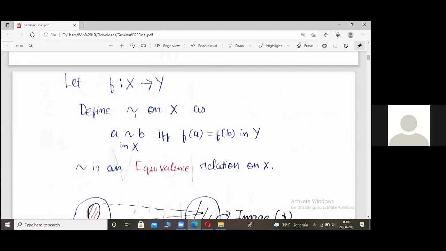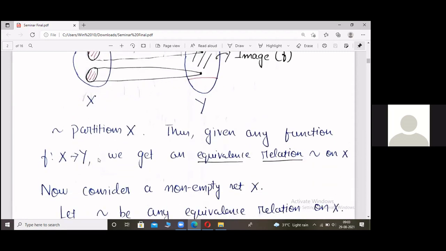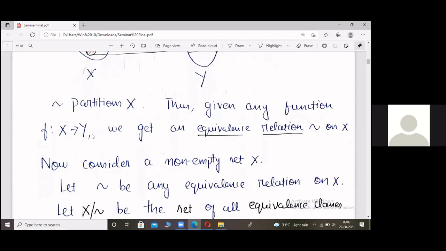Using this function, we can define an equivalence relation on X. How do we define the relation? We say two points A and B are related if and only if they have the same image in Y. Now it is easy to verify that this tilde is an equivalence relation on X. So what does it do? This relation basically partitions X into disjoint equivalence classes. Thus, given any function, we can get an equivalence relation tilde on the domain set.